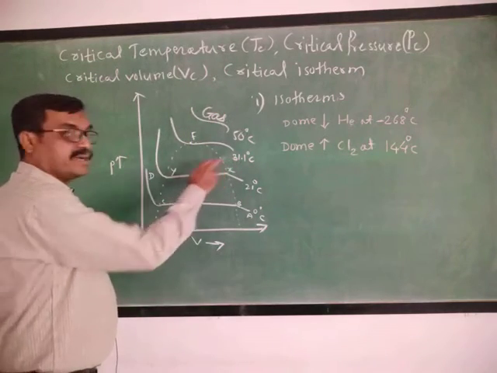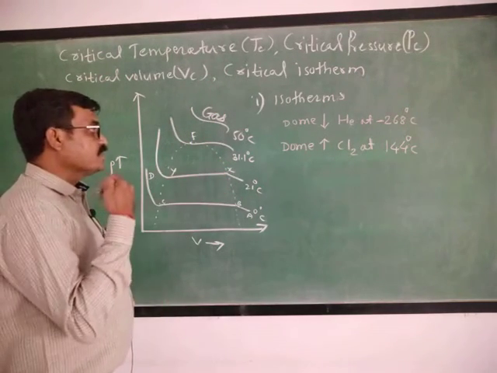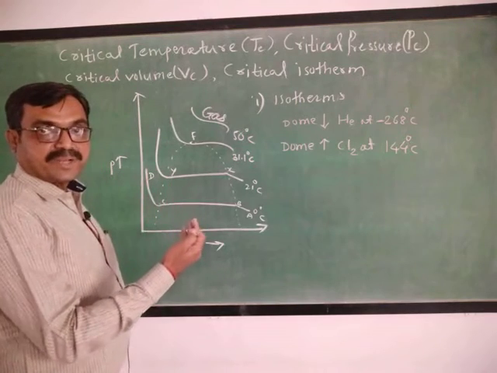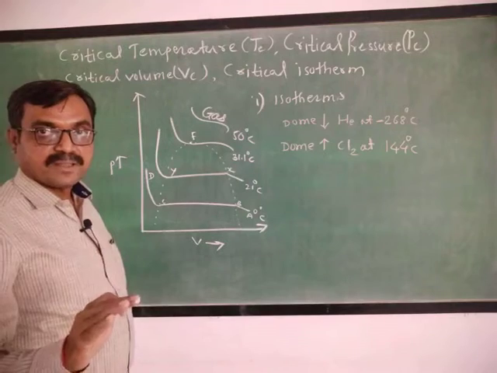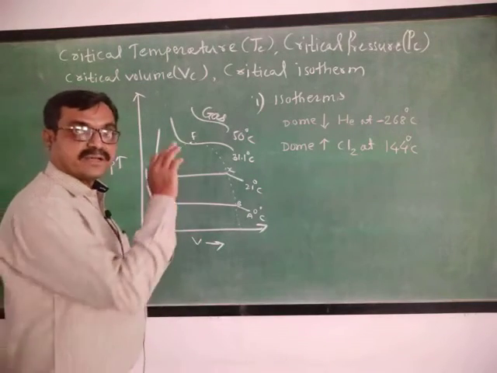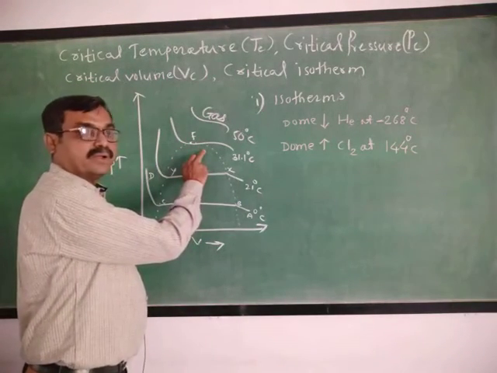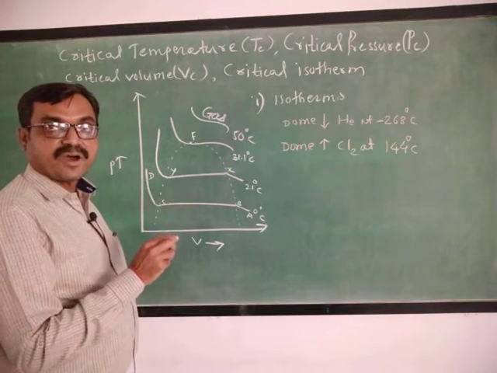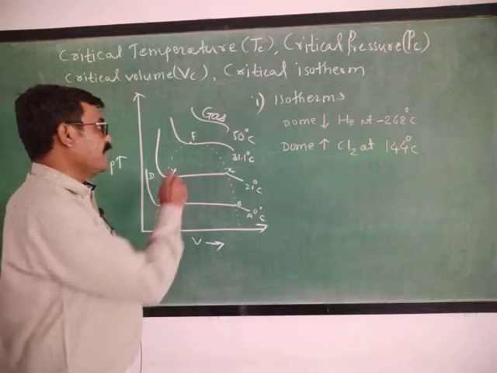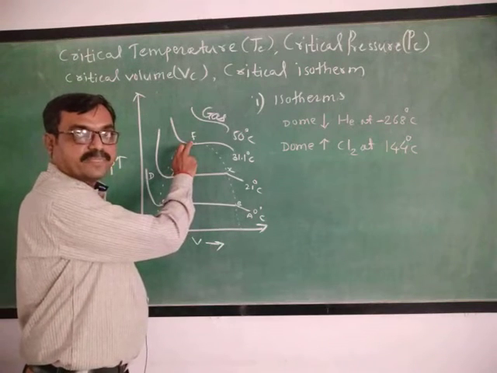Why is this the critical temperature? Because above this temperature the liquefaction of gas is not possible. Such a temperature is called the critical temperature, and 31.1 degrees Celsius is the critical temperature for CO2 gas, and this is the critical point F.